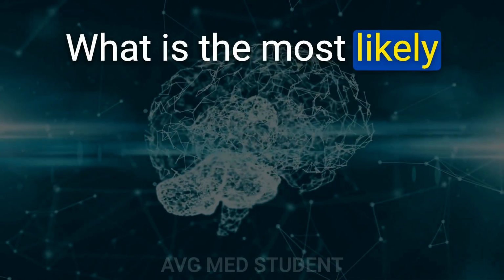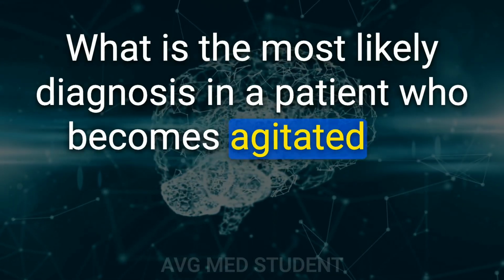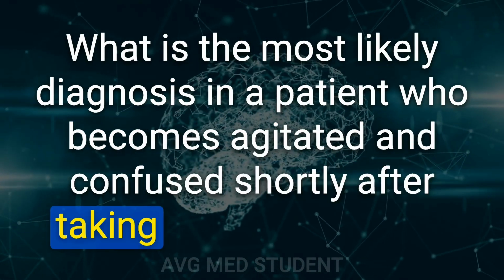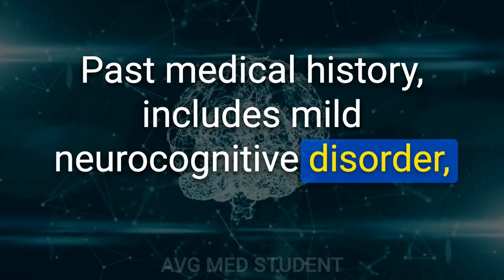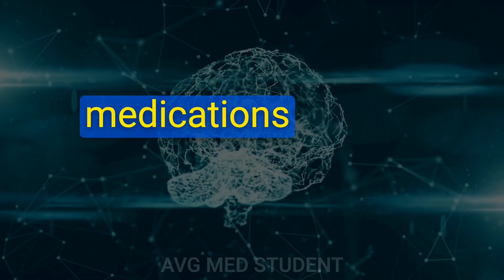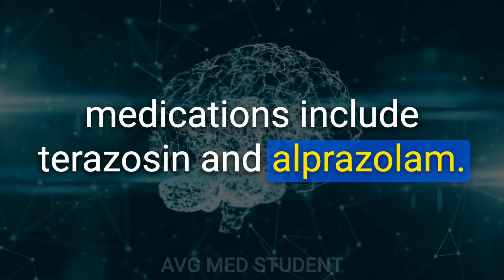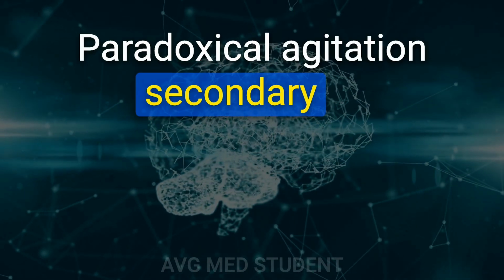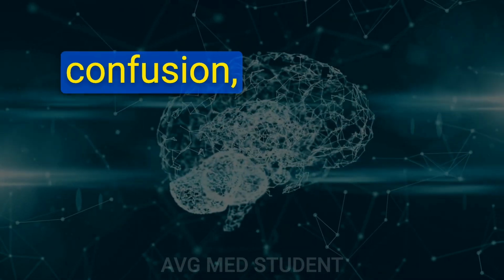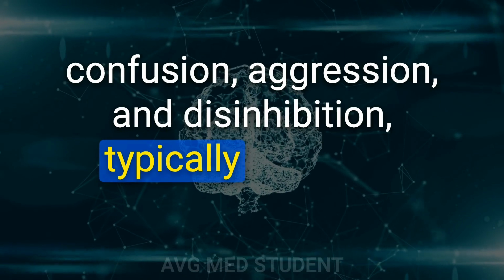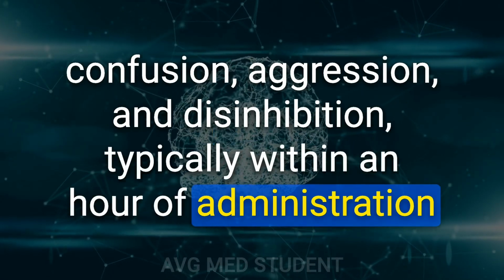134. What is the most likely diagnosis in a patient who becomes agitated and confused shortly after taking his medications? Past medical history includes mild neurocognitive disorder, BPH, and anxiety. Medications include terazosin and alprazolam. Paradoxical agitation secondary to benzodiazepines, characterized by increased agitation, confusion, aggression, and disinhibition, typically within an hour of administration.